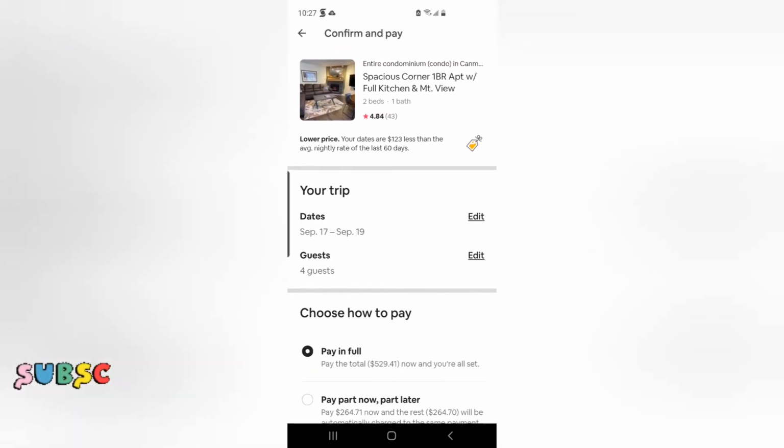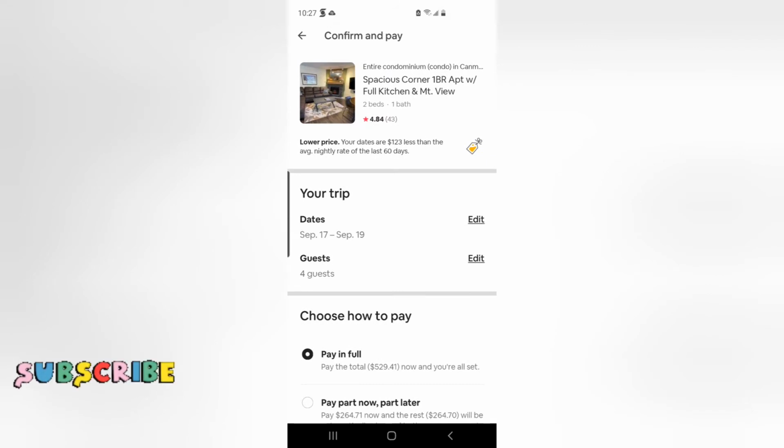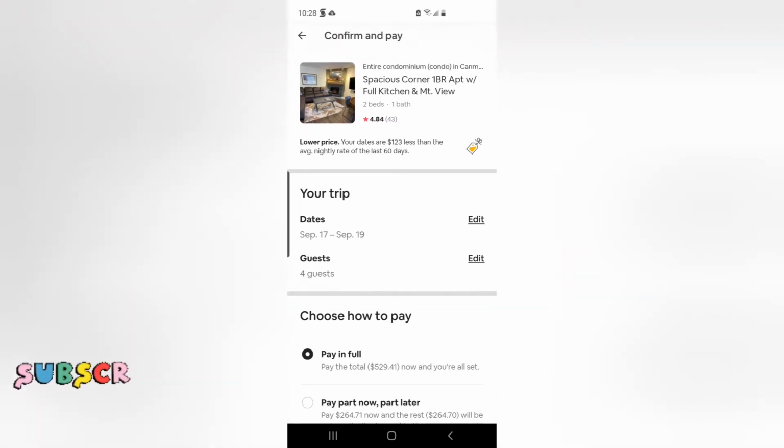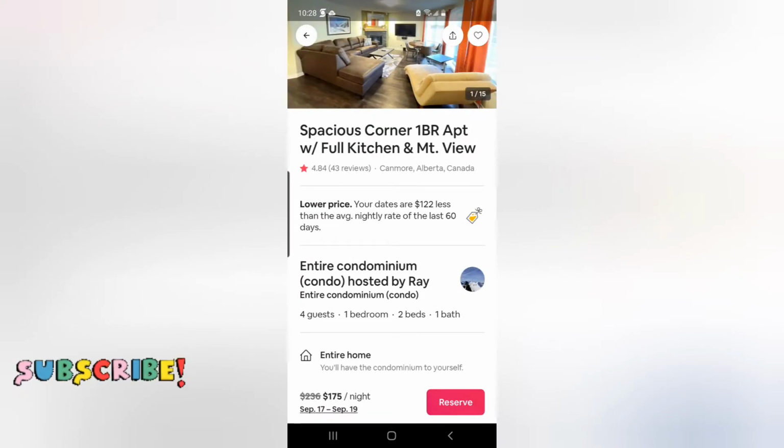So make sure everything is set, you are completely decided, and contact the host, correspond by messages and so on, make sure everything is okay. Then once you're ready, you can book, reserve the place, and it's all set. So that's how simple it is.